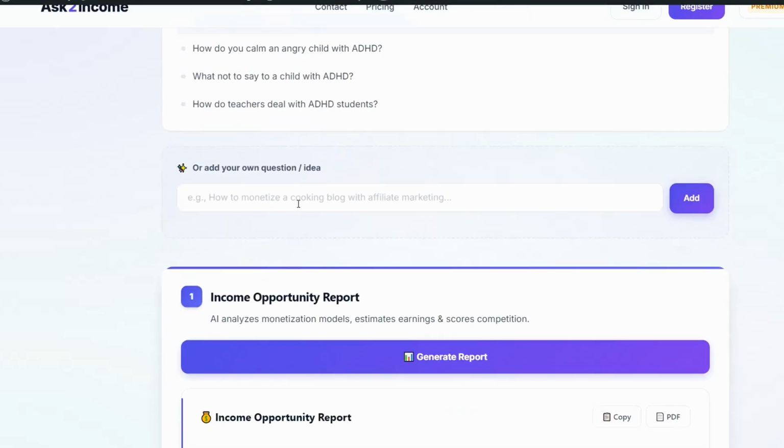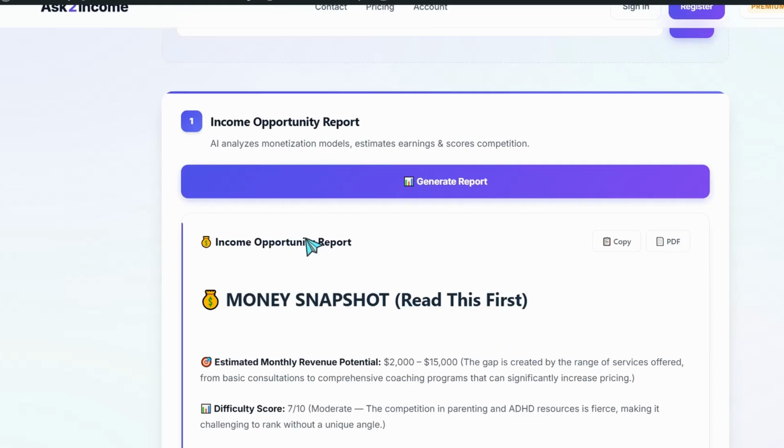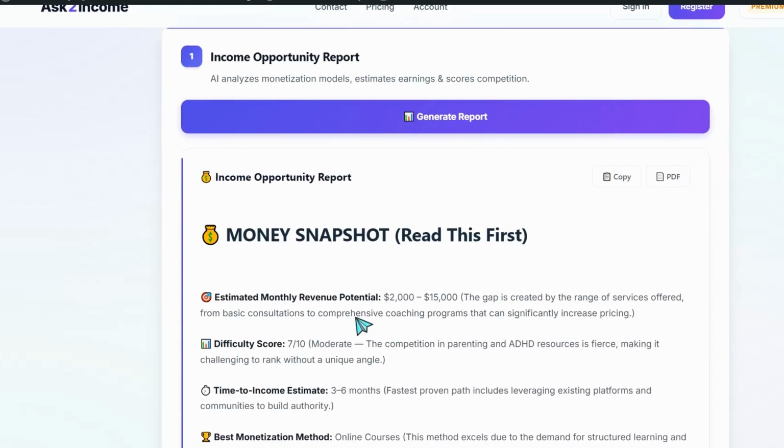Here you can answer your own question to build your own income report specifically for this unique angle, or for this specific question or idea. And for sure, it requires you to upgrade your account from free to the power plan, the starting point. So now you can depend on this engine to sell your digital products: the Ask to Income tool, and for sure the digital product creation. So basically you can use z.ai.